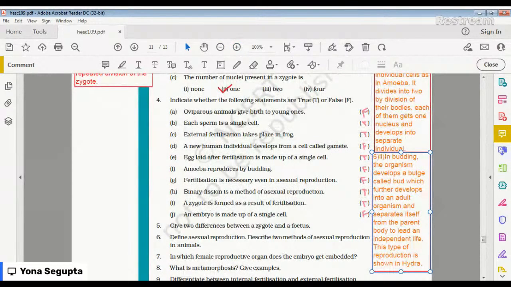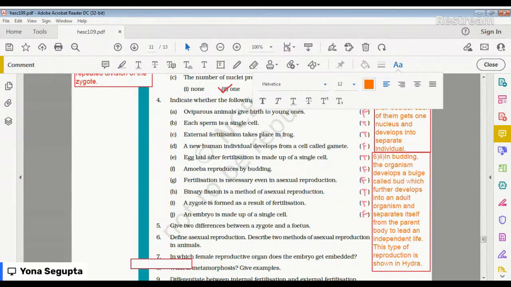The question again I'm reading: in which female reproductive organ does the embryo get embedded? Yes, I'm getting the answer. It is number 7, uterus. Uterus.